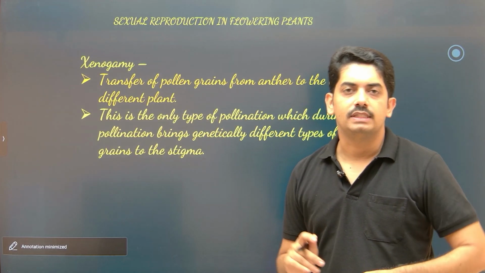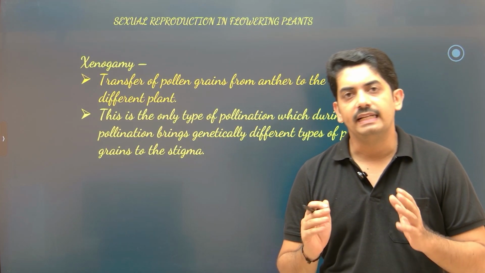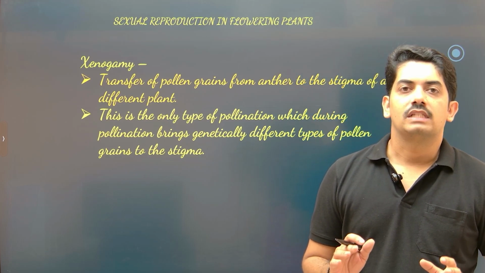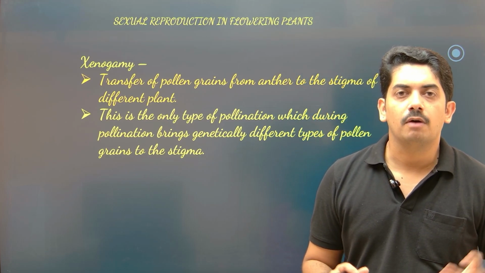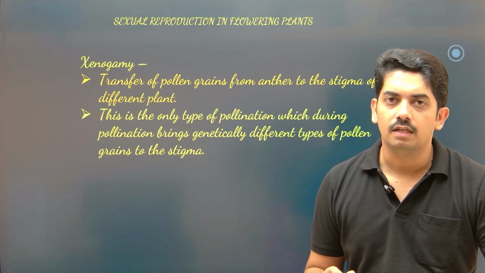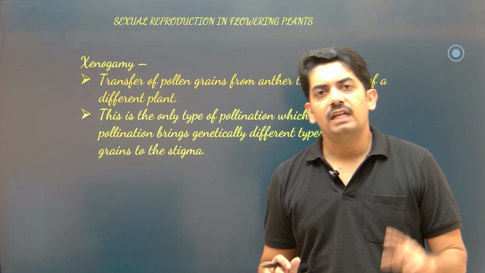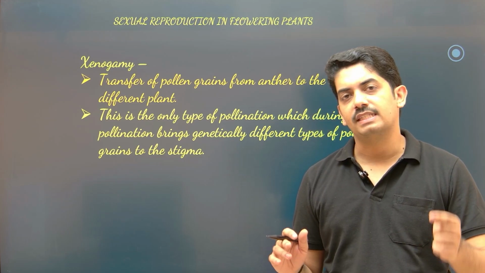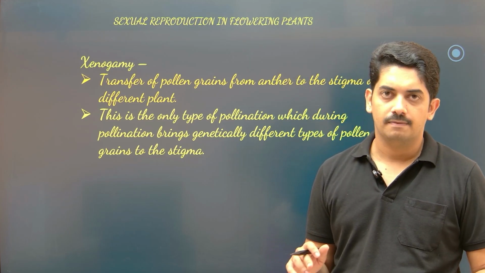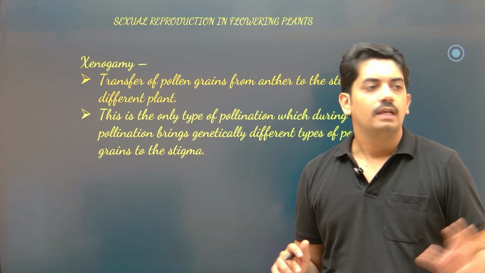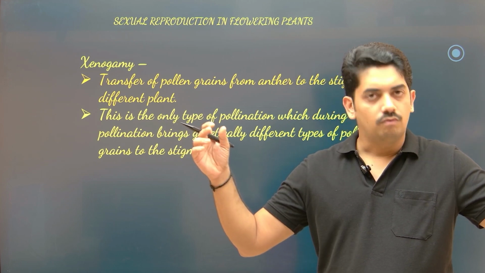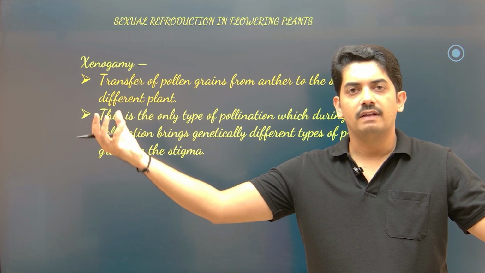Now coming to xenogamy. This is an interesting type of pollination. What happens here? Transfer of pollen grain takes place from anther to the stigma of a different flower of the same species. It is not of the same plant, but of the same species. That means here there is one flowering plant, and here there is one more flowering plant.